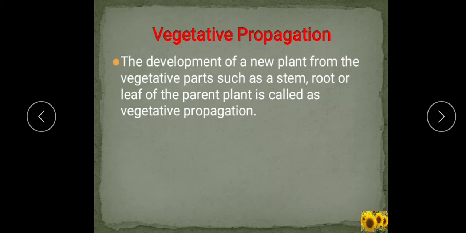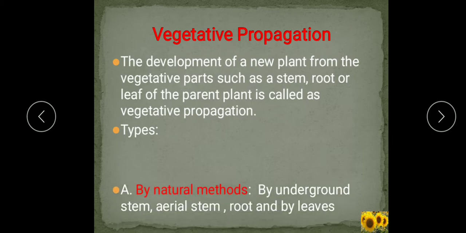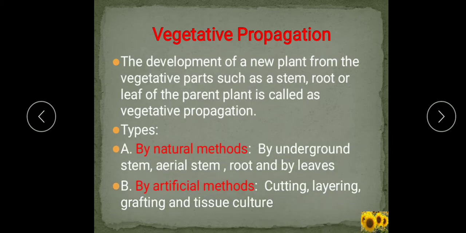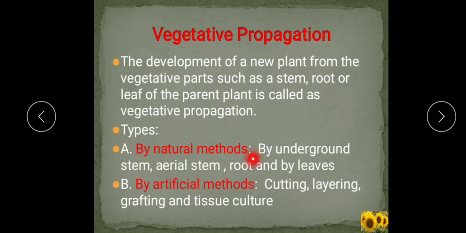And it takes place in plants which do not produce seeds or whose seeds cannot germinate. It is a type of asexual reproduction as there is no fusion of gametes and no seed is formed. Now, vegetative propagation can occur by natural as well as artificial methods. So, both the methods we will study. By natural methods, by underground stem, aerial stem, root and by leaves. By artificial methods, cutting, layering, grafting and tissue culture.